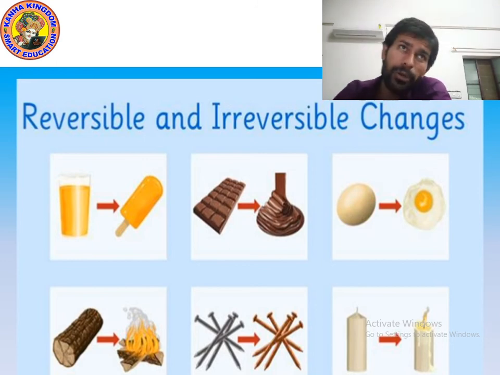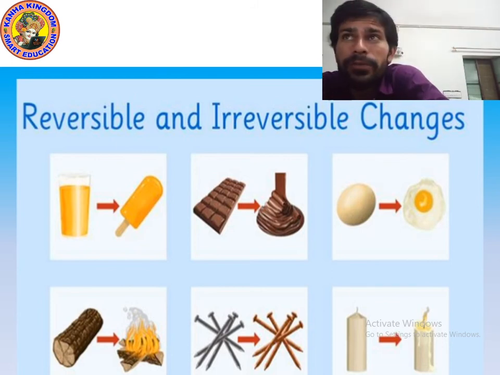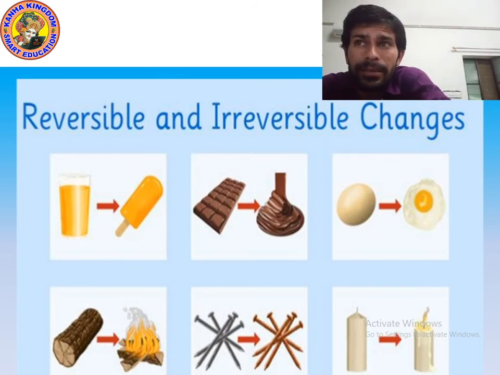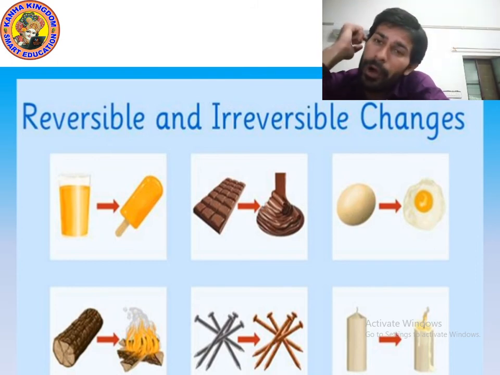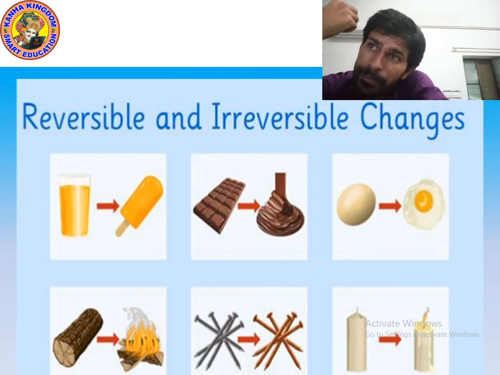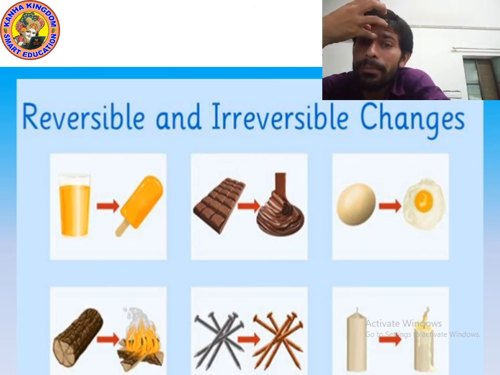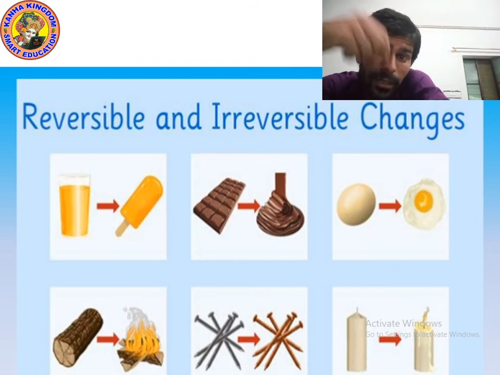You can see the picture of burning of wood. Tell me, after burning of wood, what will form? Yes, we know after burning of wood, ash will form. Can I again convert ash into wood? No, I cannot convert.